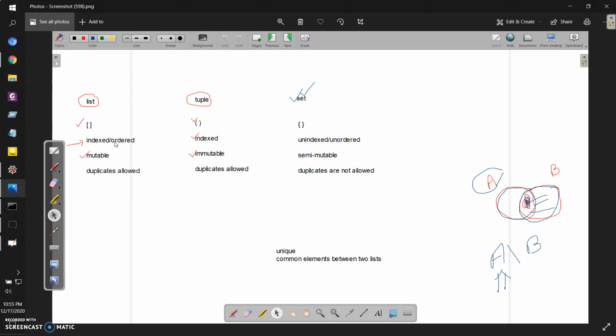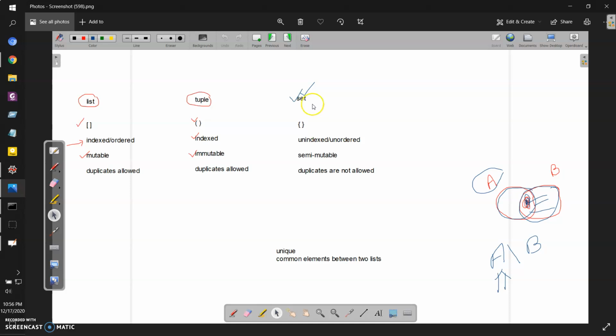Now, one other important thing was indexing. That means you can access a particular element from a list using a[0], a[1], like this. The same thing goes for a tuple. But for a set, you saw that there is no way to index the items.